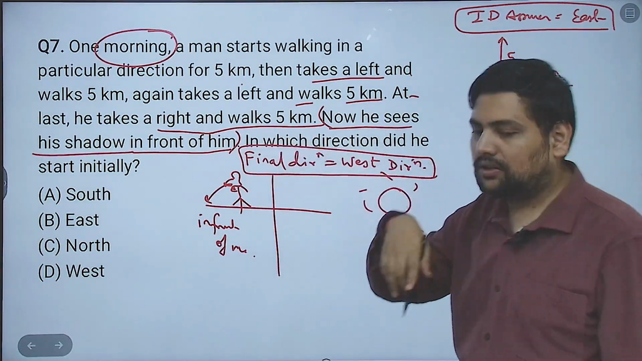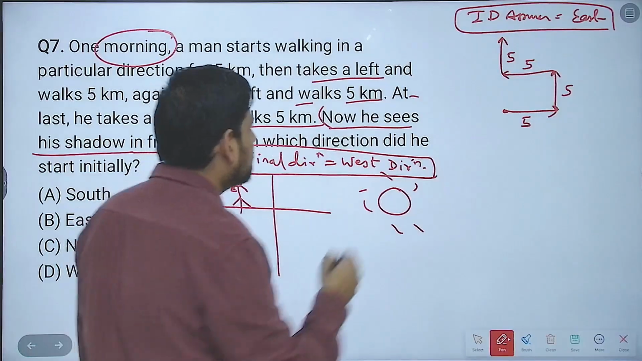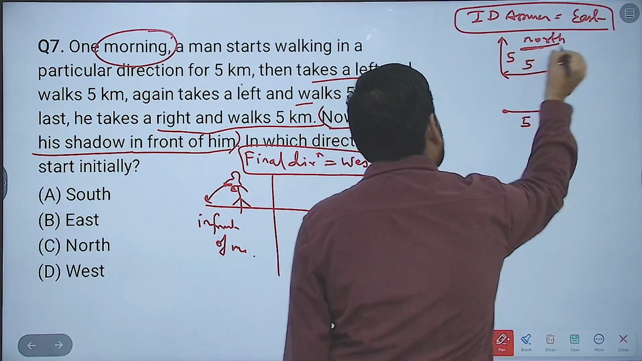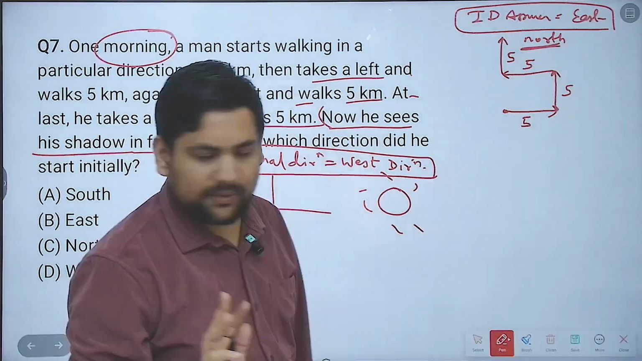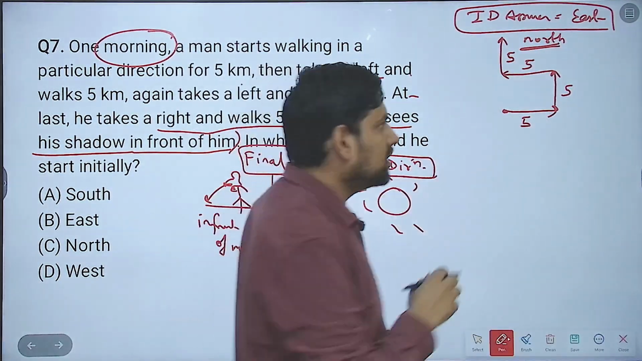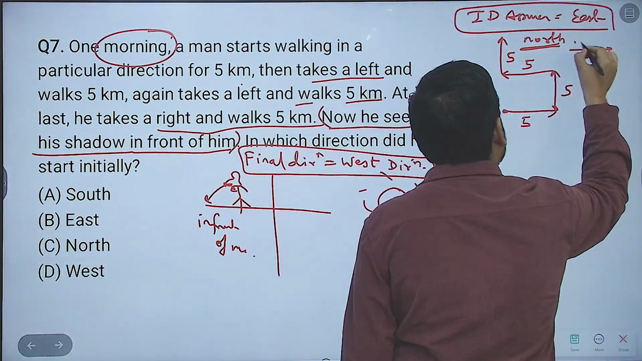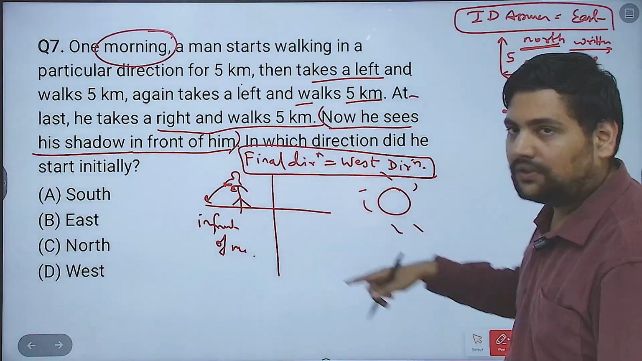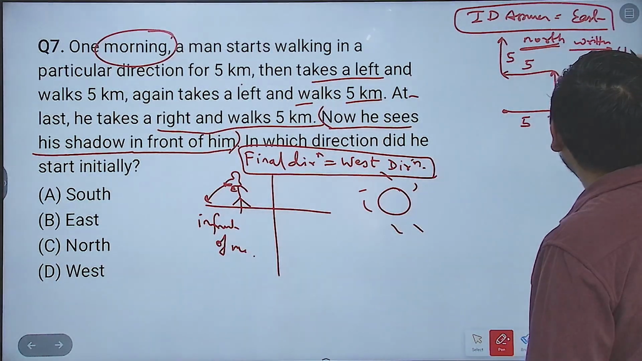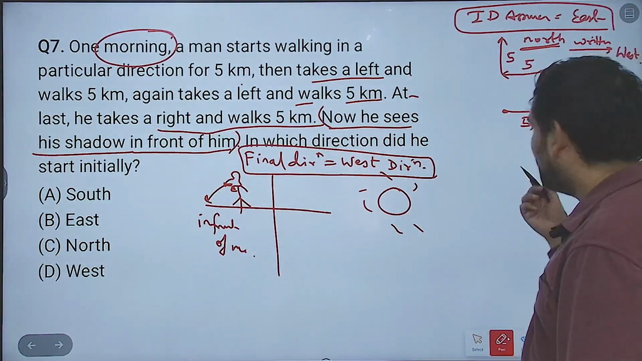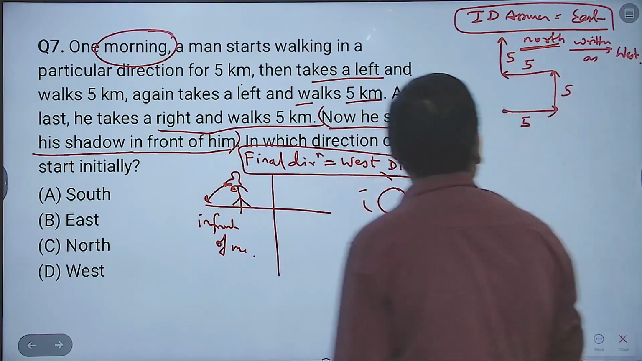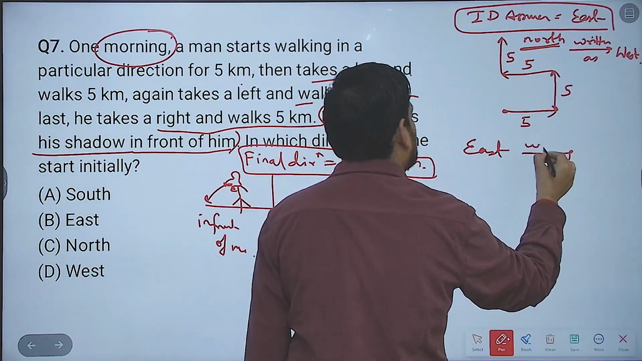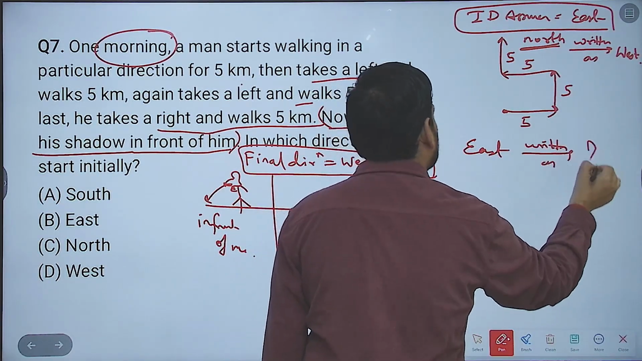Now he sees his shadow in front of him. That means this is originally what direction? This is originally north direction. This you understand by your diagram. But according to the question, his final direction is west. That means north is written as west. Now if north is written as west, what will east be written as?